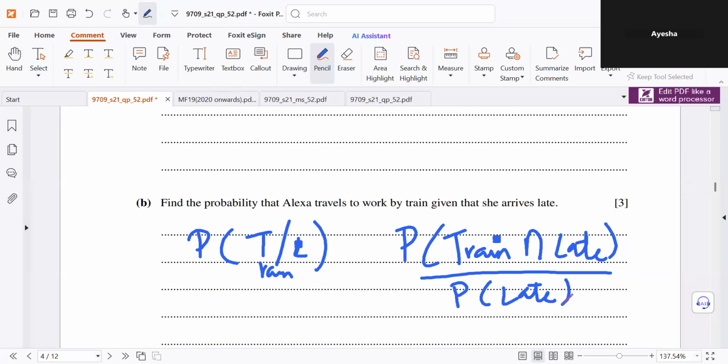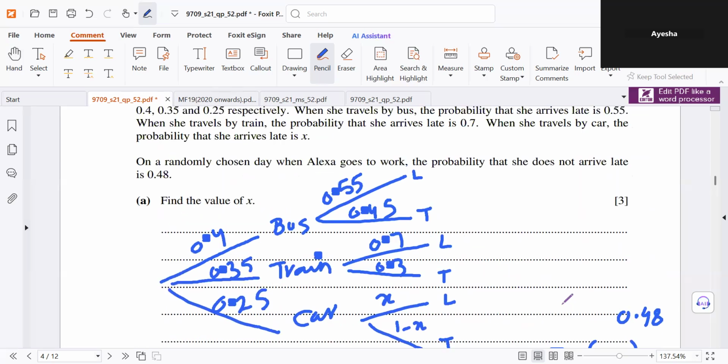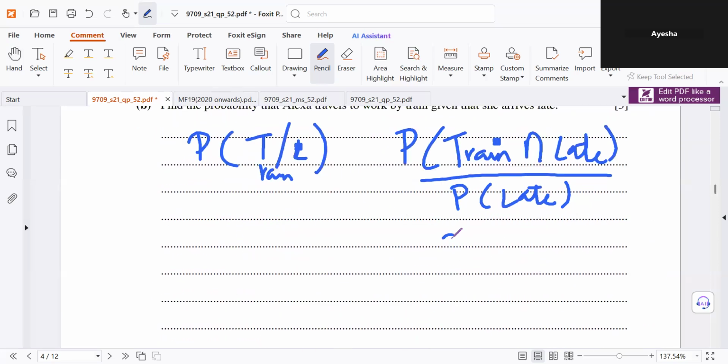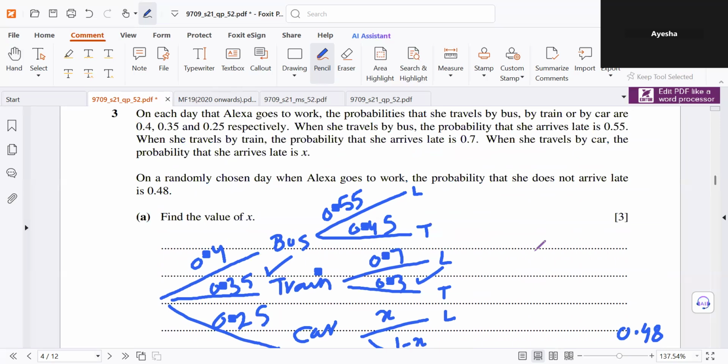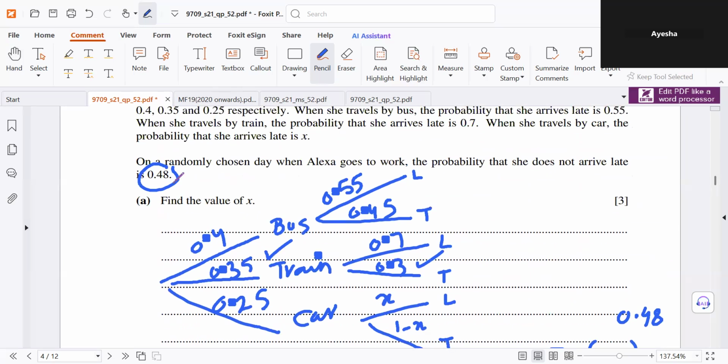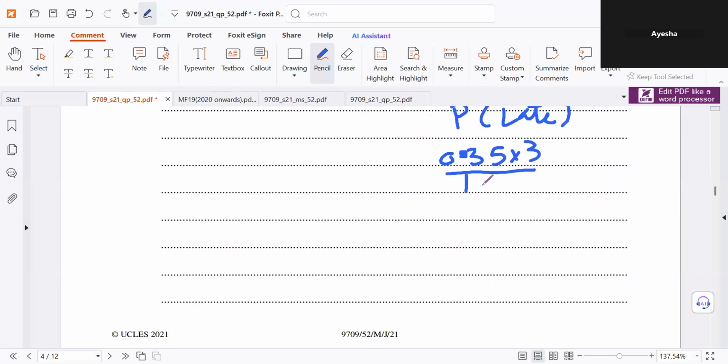The probability of traveling through train and being late is 0.35 into 0.3, upon the probability that she arrives late. We know that the probability that she does not arrive late is 0.48, then the probability that she arrives late would be 1 minus this. So we do 1 minus 0.48 here. This gives 0.471.